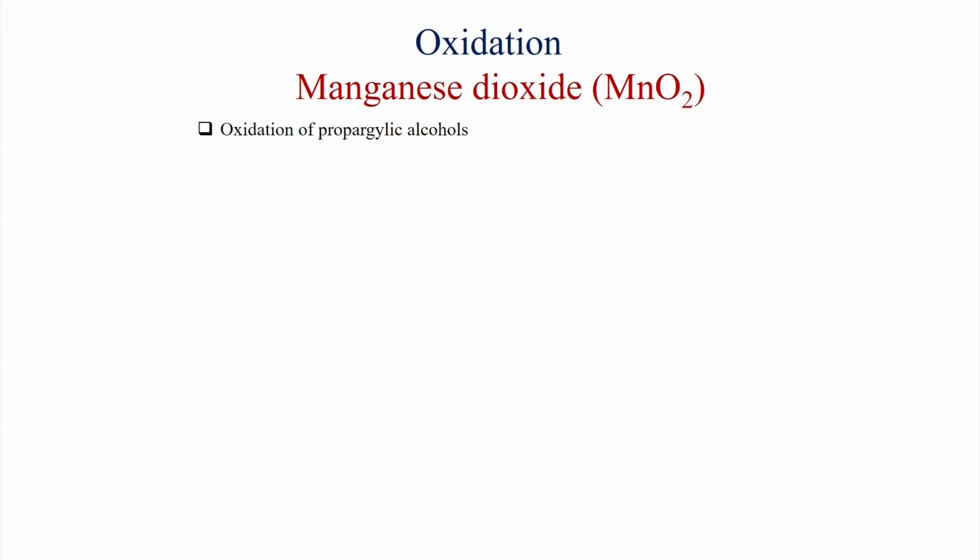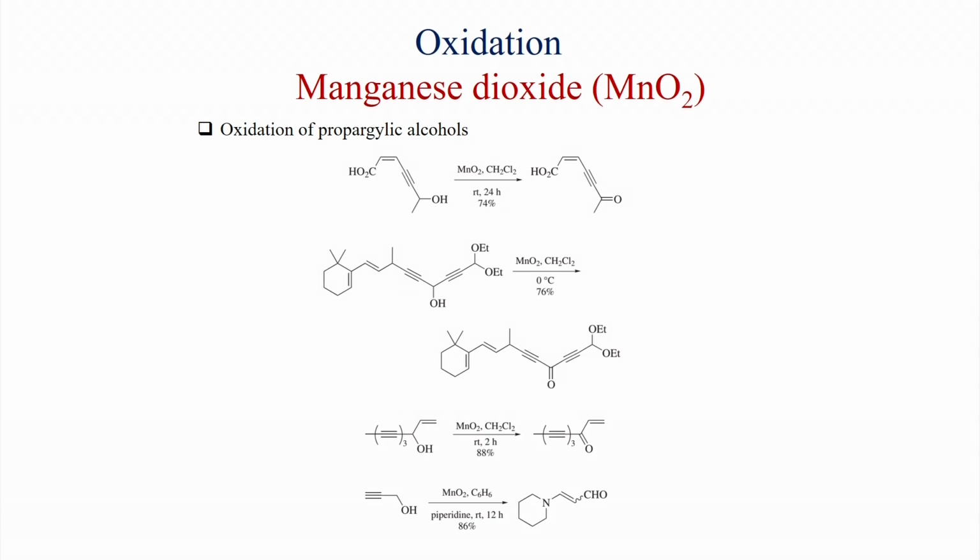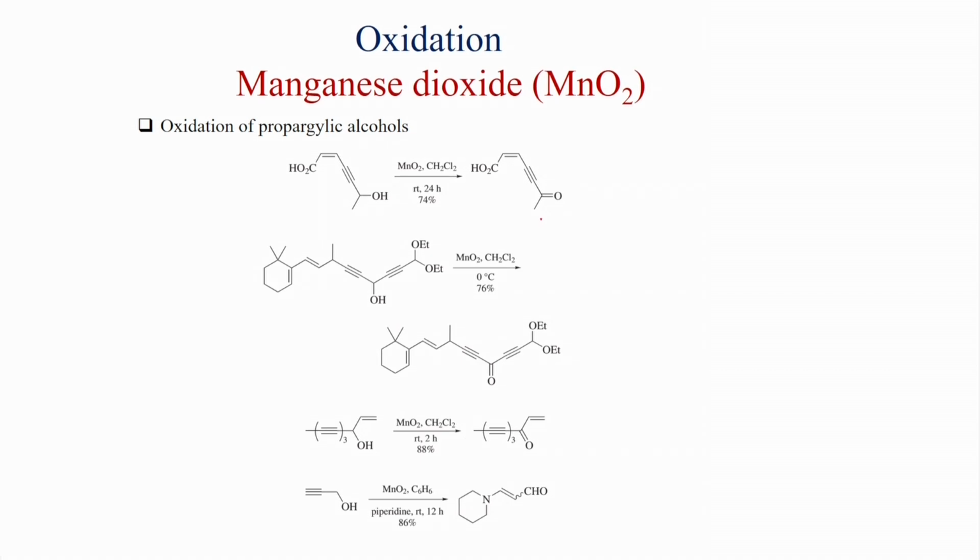Also, oxidation of propargylic alcohol is possible, like this secondary propargylic alcohol under MnO2 chloroform room temperature condition, it gives the ketone in 74% yield. Also, dipropargylic secondary alcohol with MnO2 gives the ketone in good yield. Here this secondary alcohol is both allylic as well as propargylic, and with MnO2 it gives the ketone in very high yield.